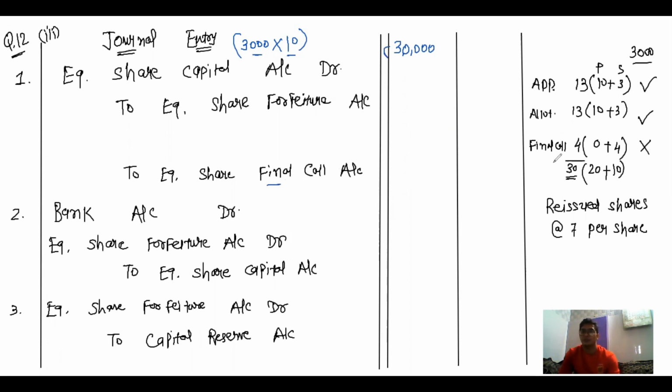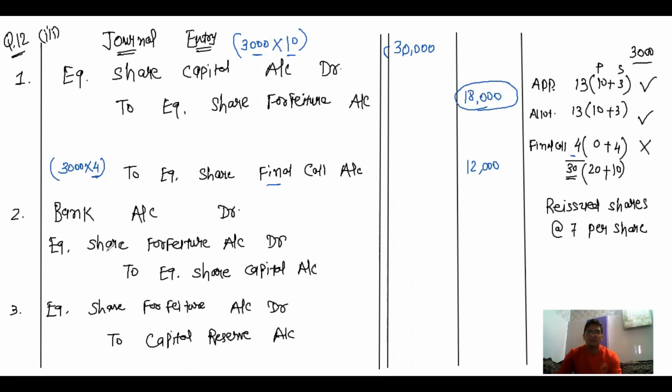Out of which final call is for 4 rupees, so 3000 multiplied by 4, that is 12,000 rupees. So now the difference between debit and credit comes to 18,000. Once again, 3000 shares, 10 rupees each, comes to 30,000. Final call is 4 rupees, 3000 multiplied by 4, 12,000, and the difference comes to 18,000.